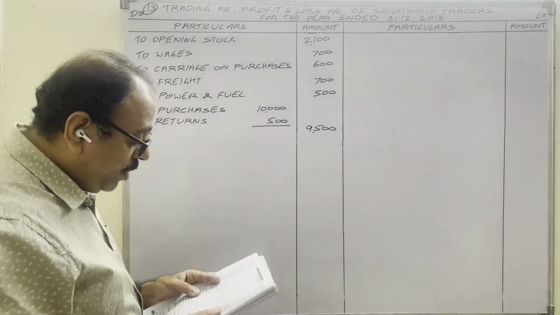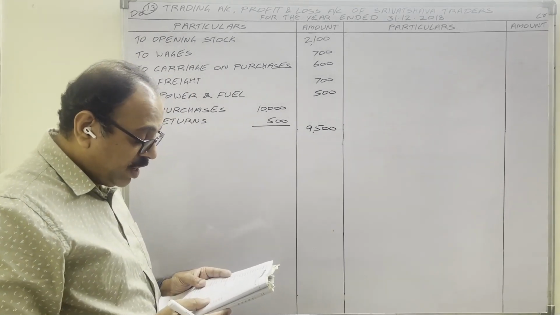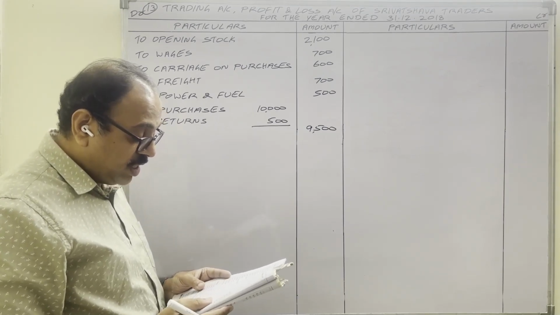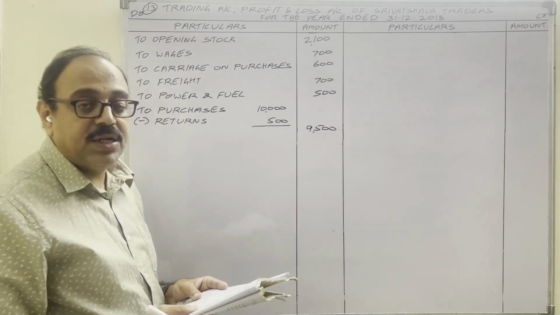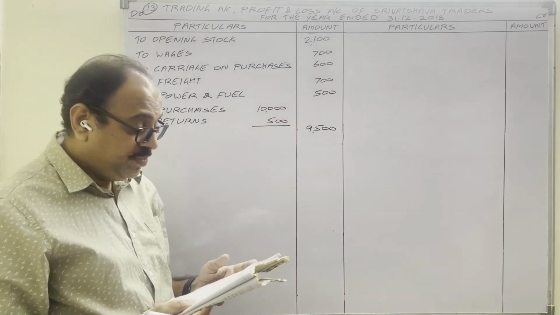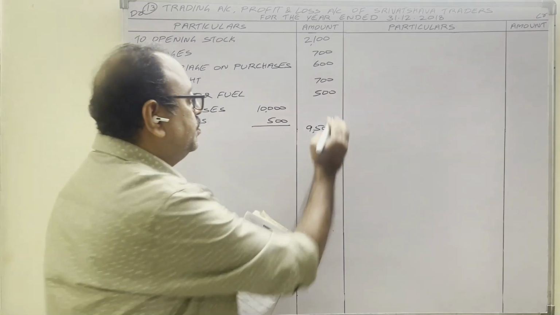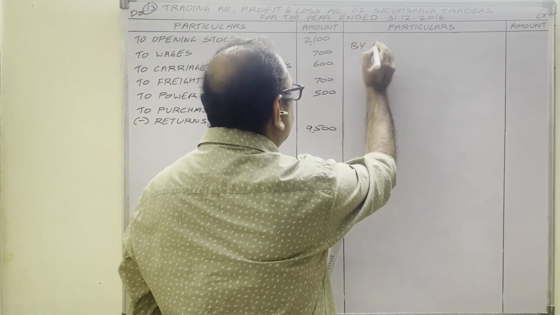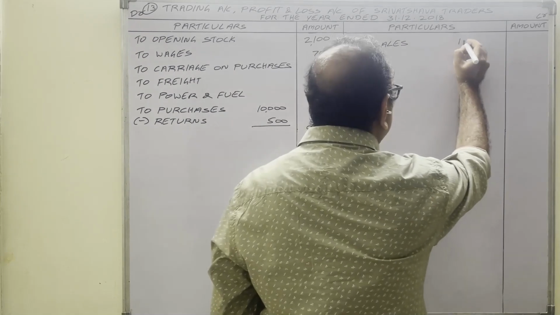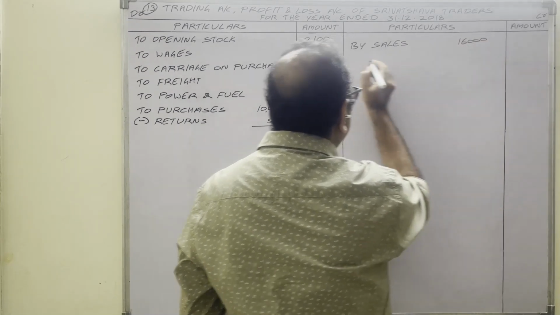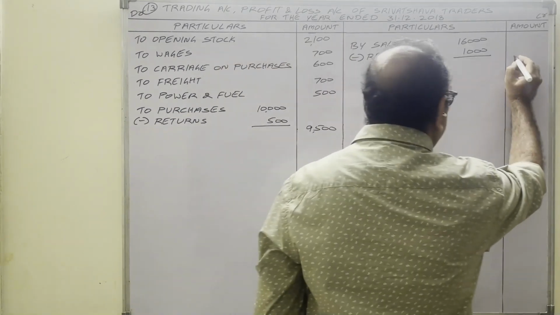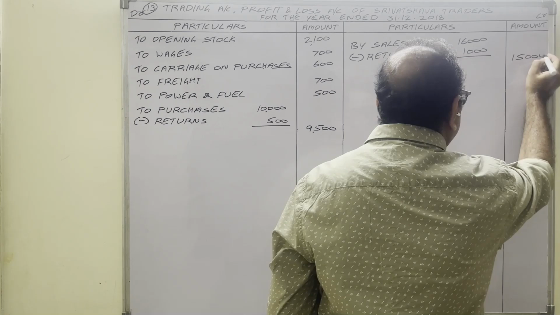Sales returns, goodwill, patents, postage stamps, capital, creditors, interest received in advance, bills payable, bank overdraft, sales, rent received, purchase returns, bad debt reserve. All are completed. Credit side, sales. Sales amount 16,000. By sales. Sales returns are given. Therefore, sales amount in the inner column, returns we have to subtract, minus returns 1,000 rupees. In the outer column, 15,000 rupees.